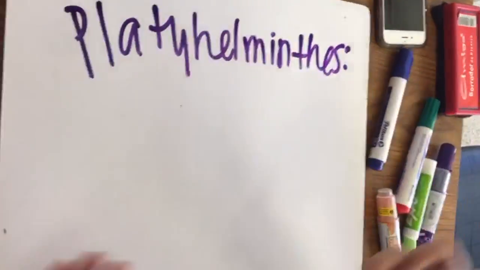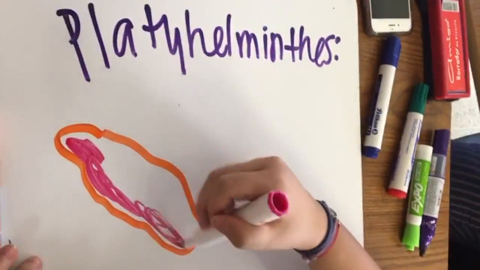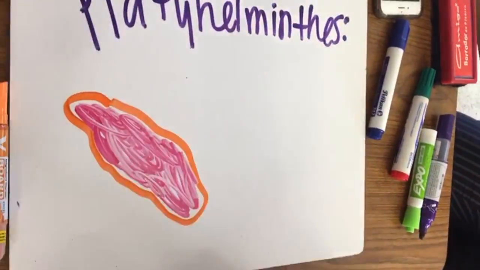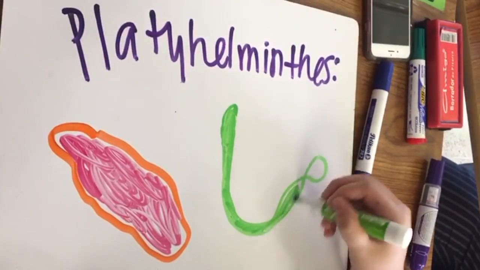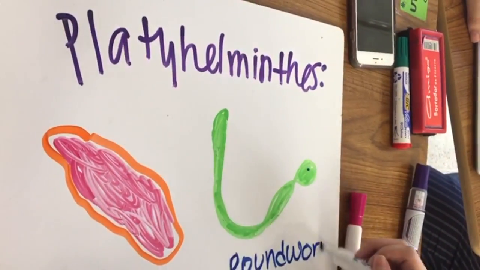Platyhelminthes. They have 3 layers of cells and have a body cavity with a mouth and an anus. Some are free-living in water, while others are parasites living inside other organisms. They have a flattened appearance. Some examples are flatworms.